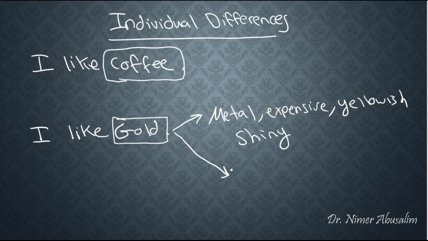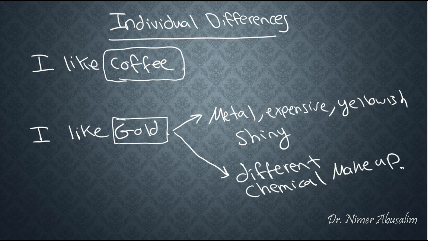But to an expert in precious metals, it means something totally different. They would probably look up at the chemical makeup of gold, which we have no knowledge about. But at the same time, speaking with an expert and speaking with a normal person, we both use the same word, gold, and we both understand each other.